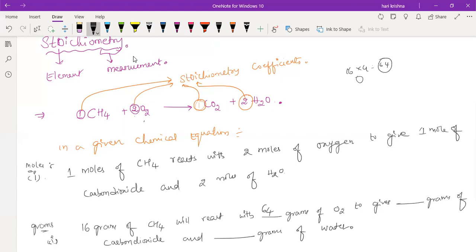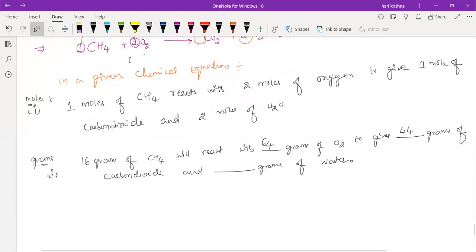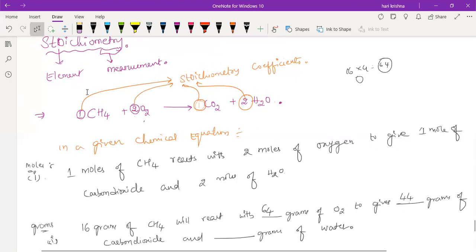So 64 grams of O2 to give how many grams of CO2? 44 grams of CO2 and dash grams of water. 36 grams. Very good. 36 grams of water. Understand?